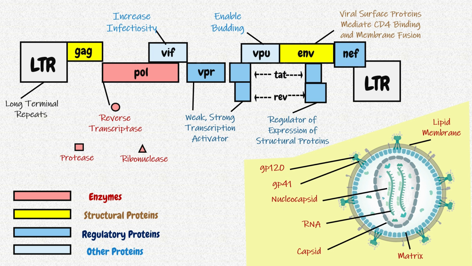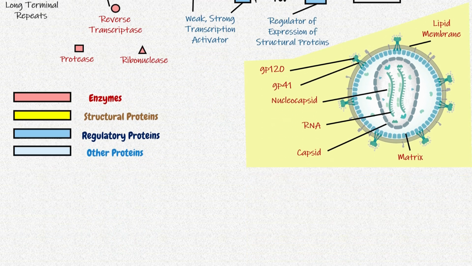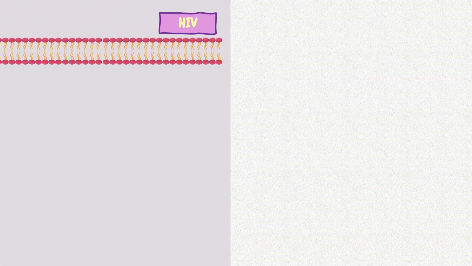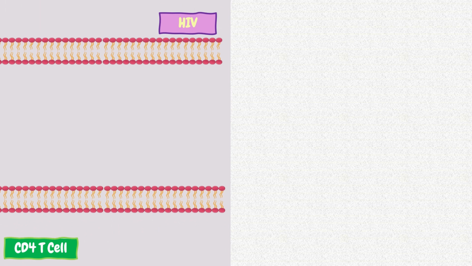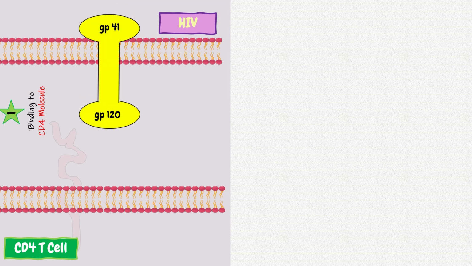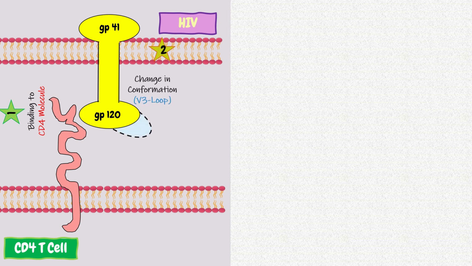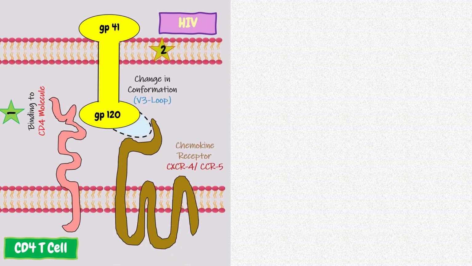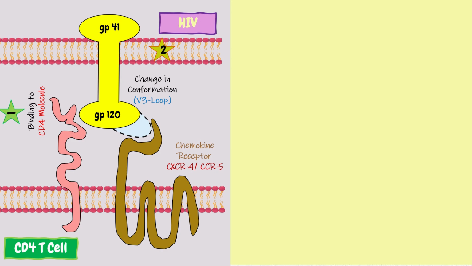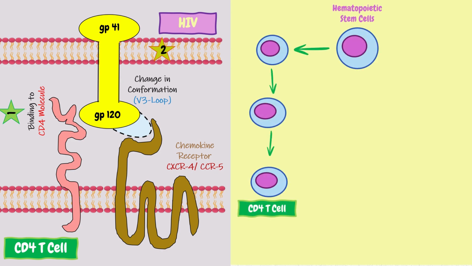Now let's discuss binding to host cell. The attachment of the viral particle to the surface of the host cell involves two steps. In the first step, binding of glycoprotein 120 to the second domain of the CD4 molecule, and secondary binding to a chemokine receptor after conformational change. So, which cells are susceptible to HIV infection?